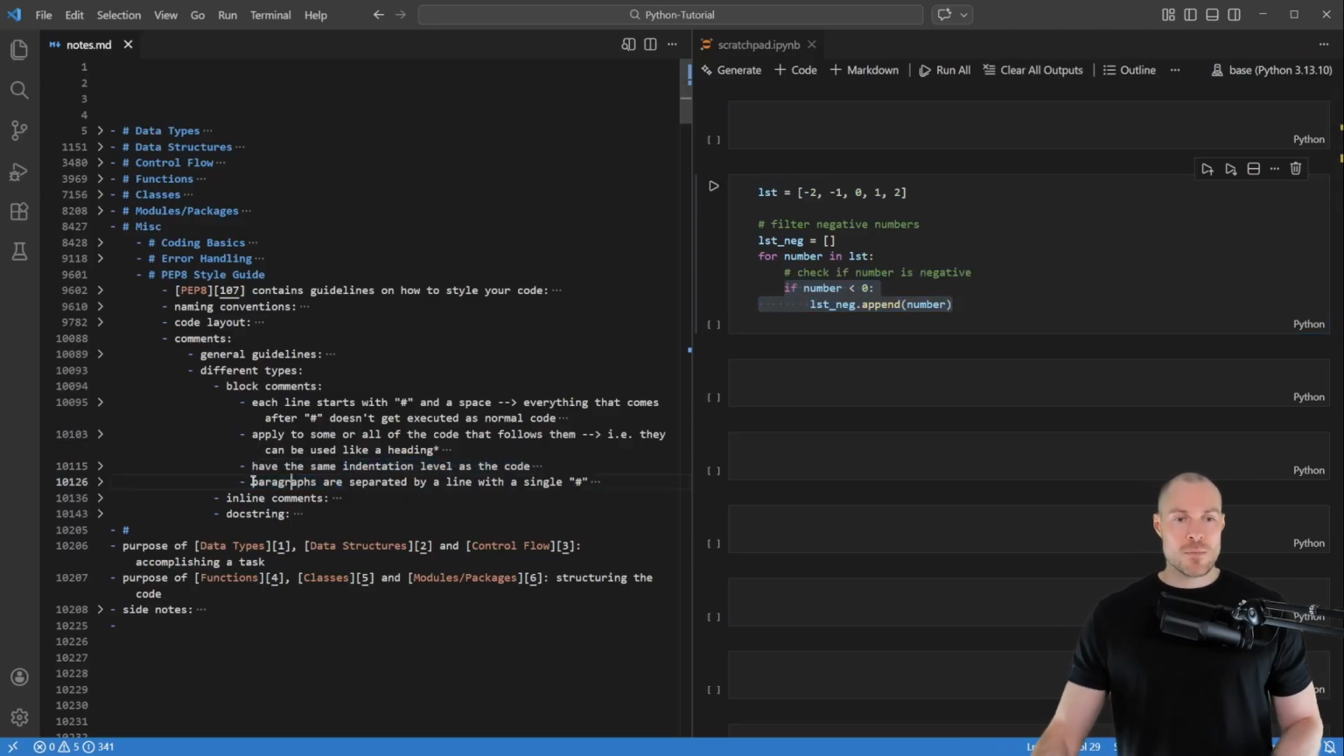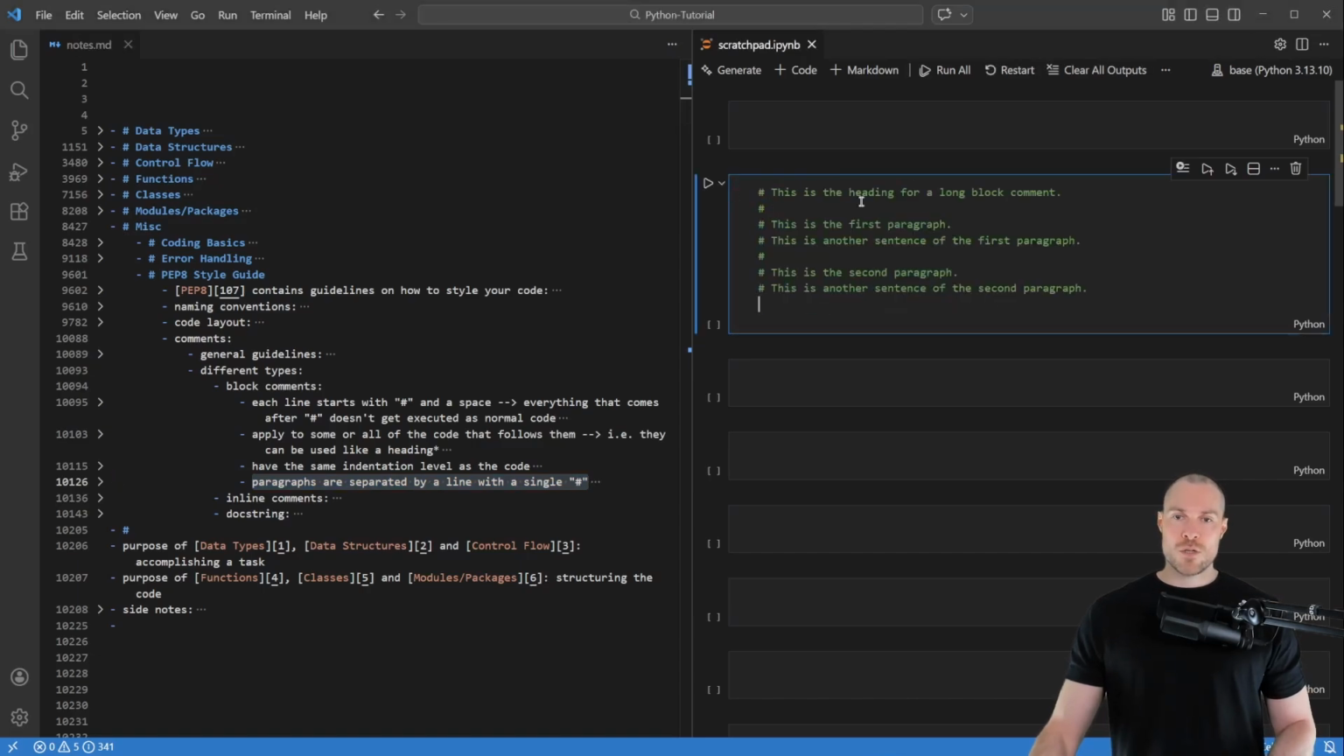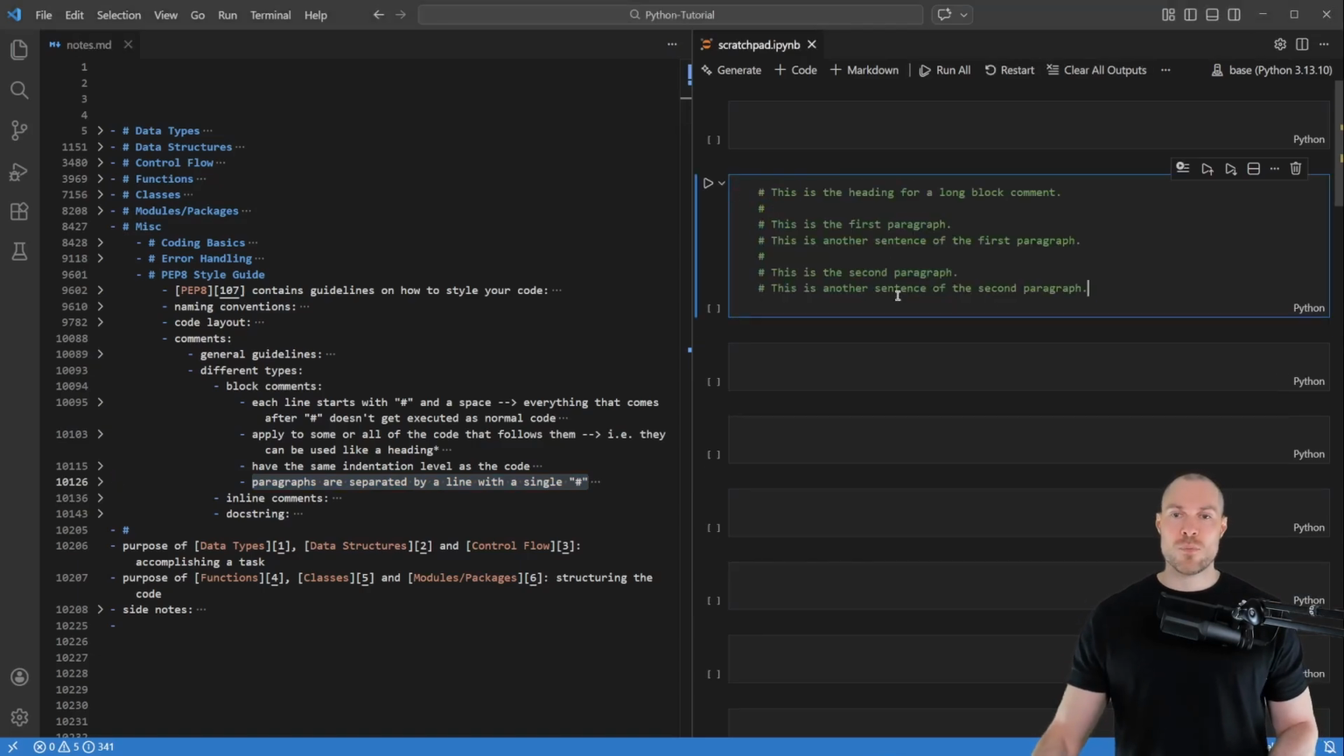And then lastly, the last note states here that paragraphs are separated by a line with a single pound symbol. So to demonstrate that, I've prepared here this comment. So here you can see that we have different paragraphs, and those are separated here by those pound symbols where there's no space after the pound.